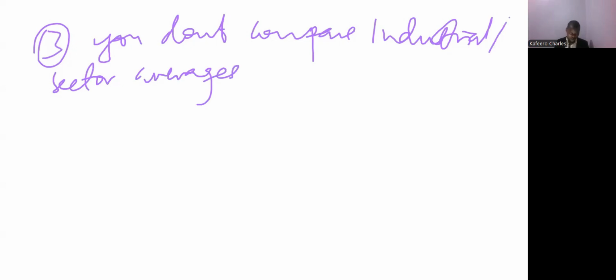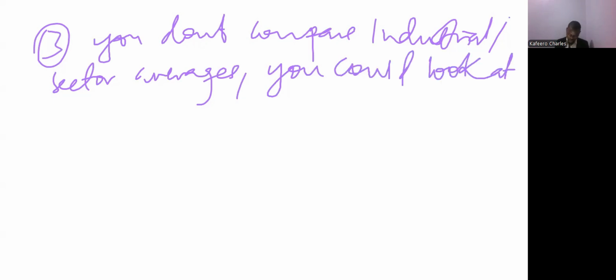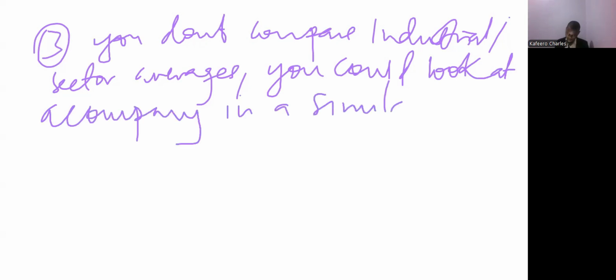You don't compare the industrial or sector averages. And you'll find yourself, maybe you could look at a company in the same industry, a company in a similar industry.